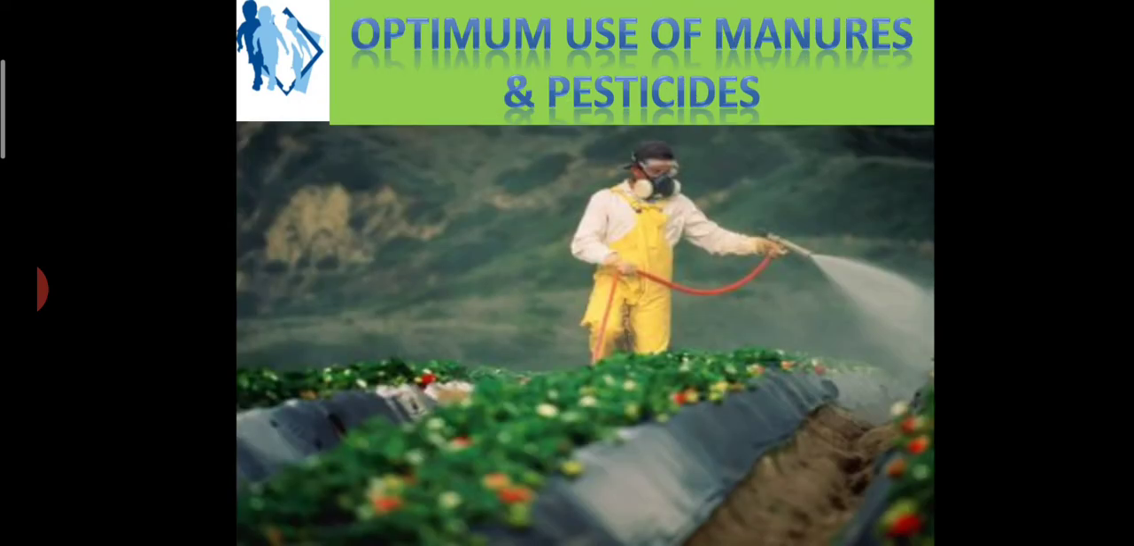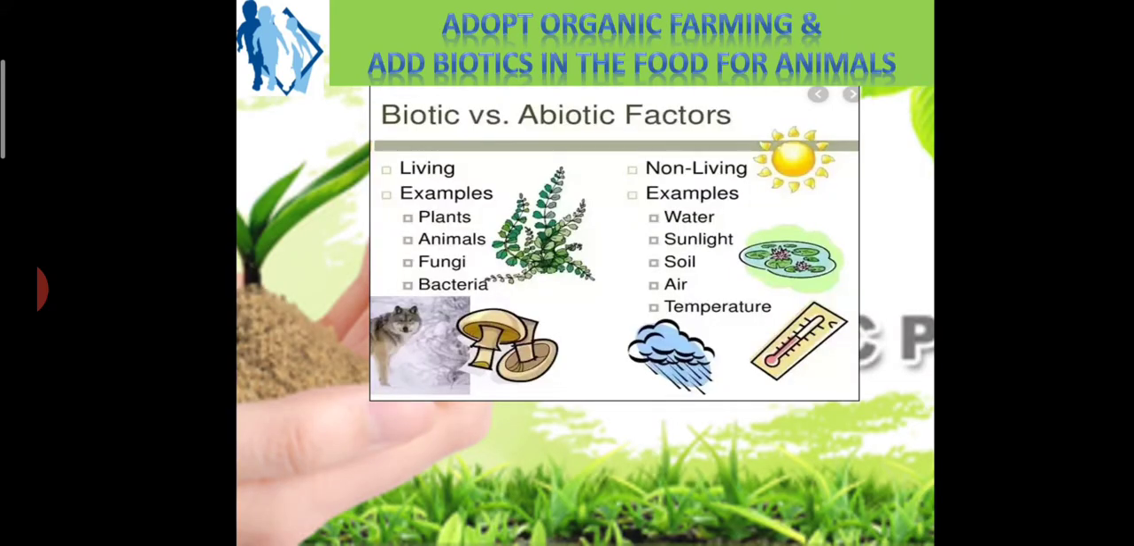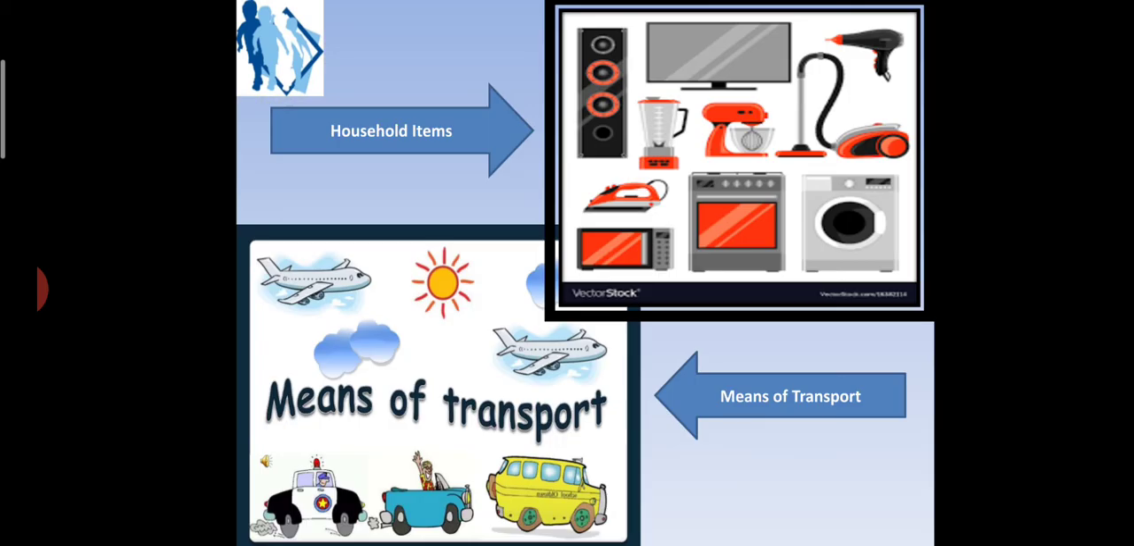Optimum use of manures and pesticides should be practiced. Adopt organic farming, use green manure and cattle manure. Add biotics in the food for animals. Now what is biotic and abiotic? Biotic is all living things like plants, animals, fungi, bacteria. We should try to use that for animals. Non-living is soil and other non-living factors.